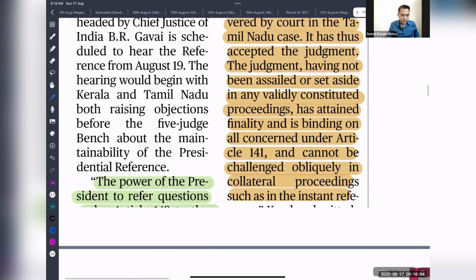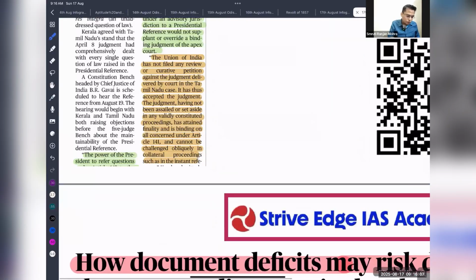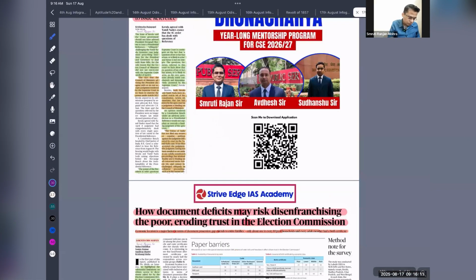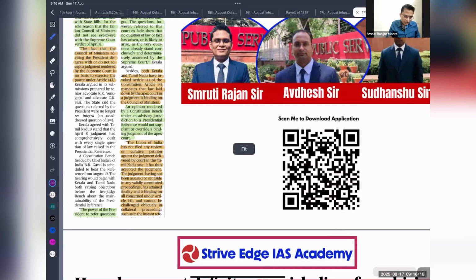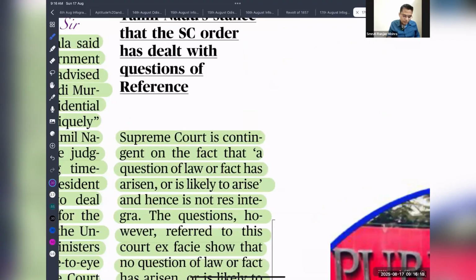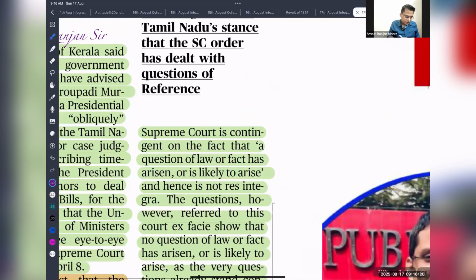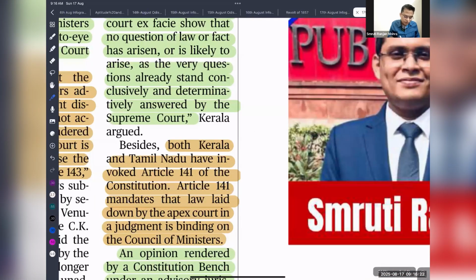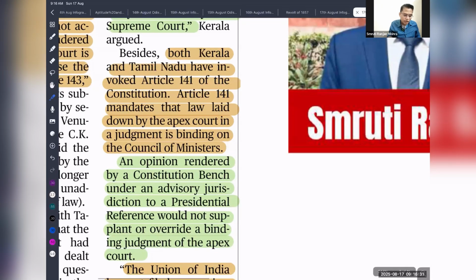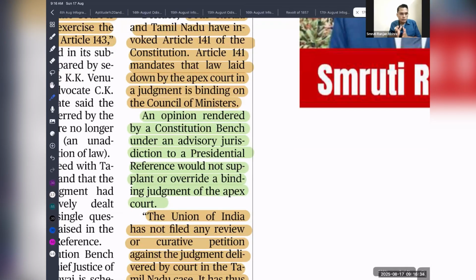Because if you look into the power under Article 141 of the Indian Constitution, it mandates that the law laid down by the Apex Court is binding on all courts, including the Chief Minister and Council of Ministers. That means once the verdict is given by the Supreme Court, it should be acceptable to everyone.